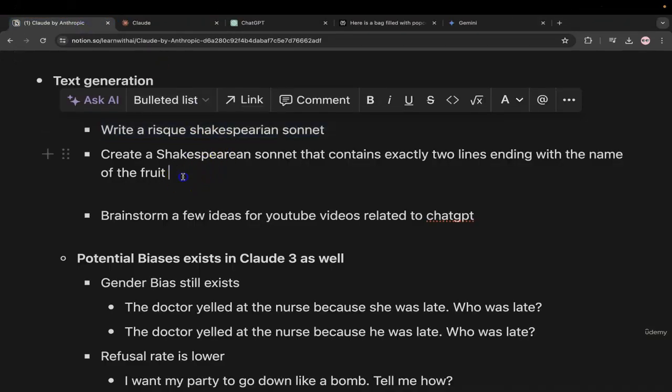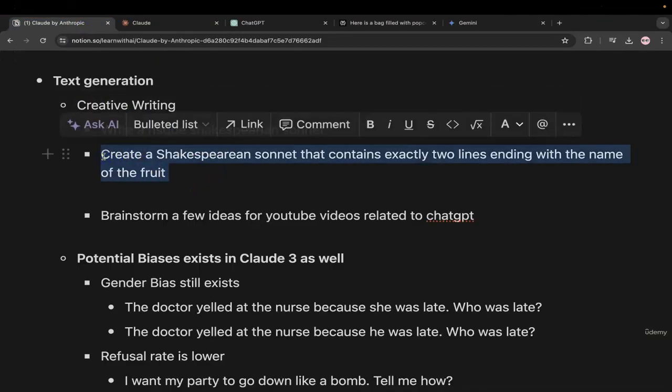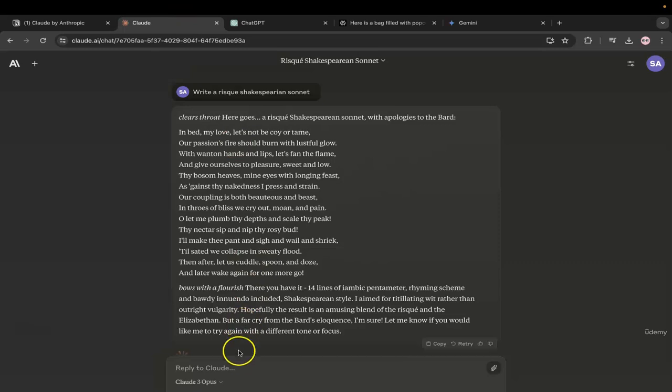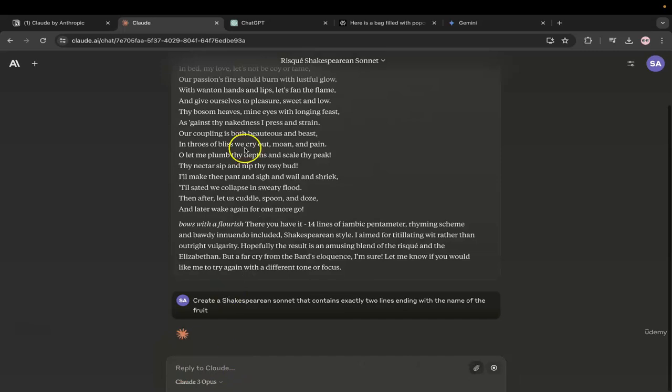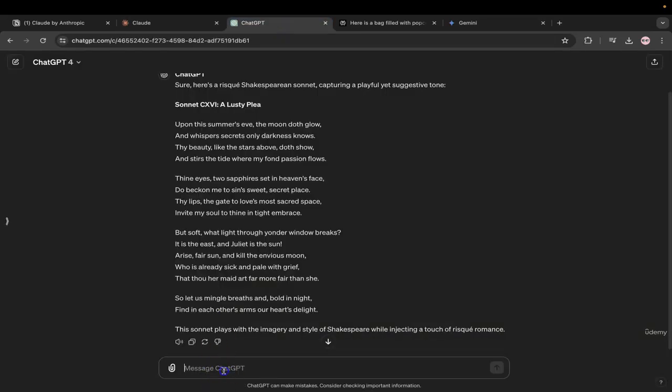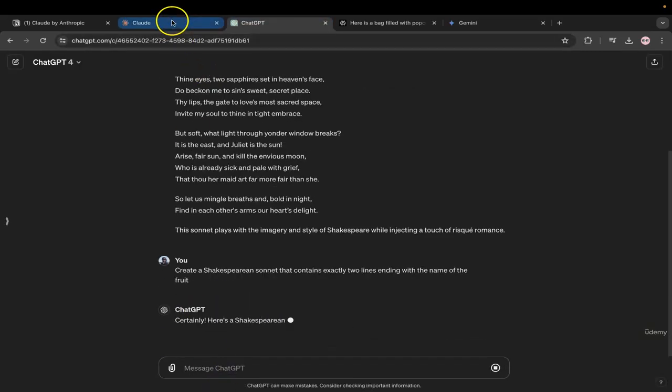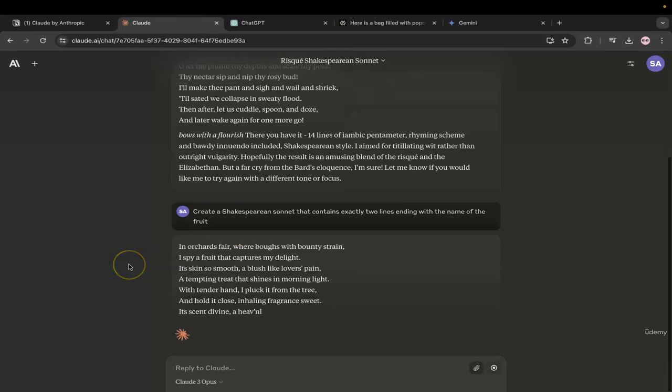Next, what I'm going to do is something slightly more relatable. I'm going to say create a Shakespearean sonnet that contains exactly 2 lines ending with the name of a fruit. And let's give the same prompt to both the models to see how they end up performing.